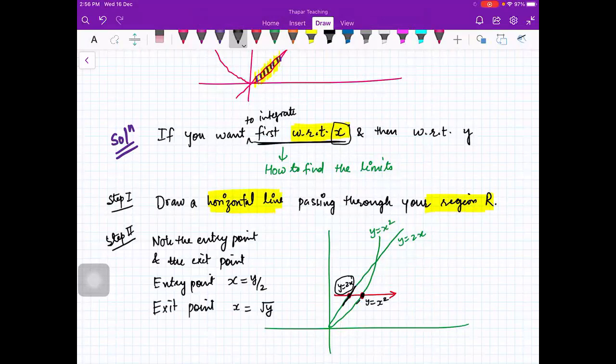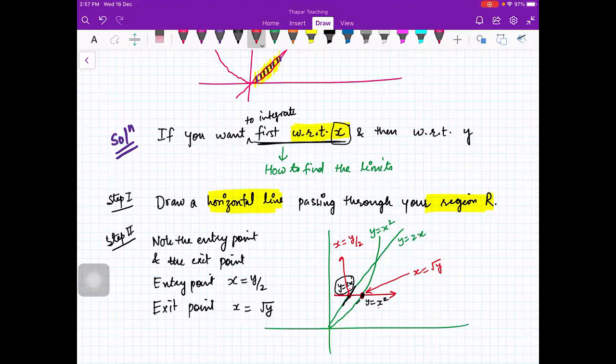Is that thing clear? This point here is x is equal to square root of y. Why not negative? Because we know we are in the first quadrant. And this point here is x is equal to y by 2. Beta, please, just a minute, let me complete. Is that thing clear that the entry point is given as y in terms of x, but we will integrate first with respect to x. That is why you will convert it into x. y is equal to 2x means x is equal to y by 2. And exit point is y is equal to x square, that is x is equal to square root of y. Okay, now yes, beta, what you were saying?